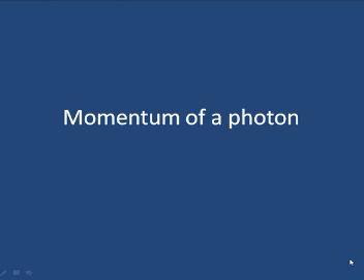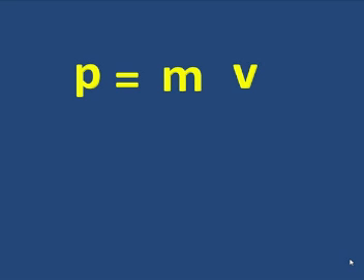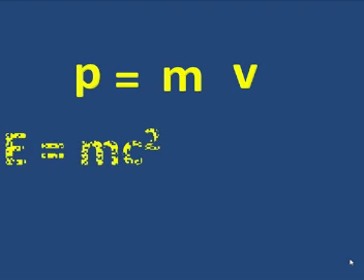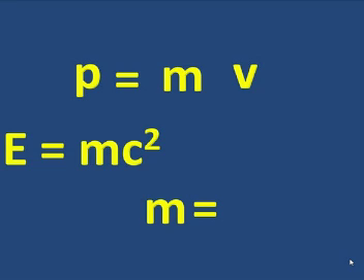the momentum of a photon. Let's do some mathematical playing around. Momentum equals mass times velocity. Now, there's an energy mass equivalence, and let's use that for a light photon. M is equal to E over c squared.